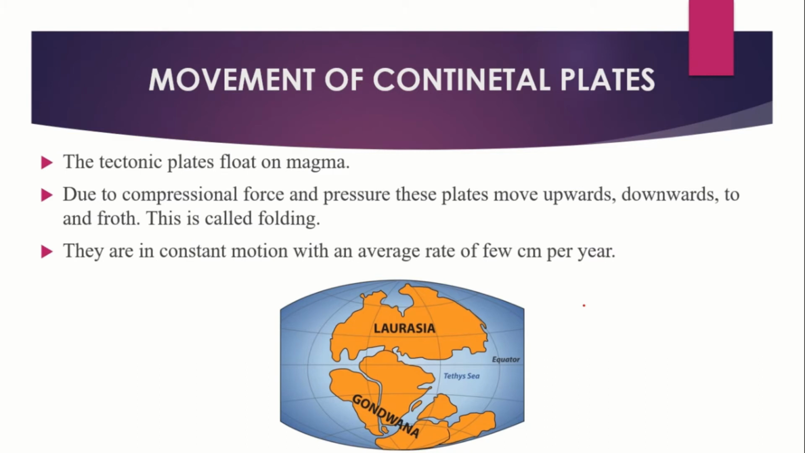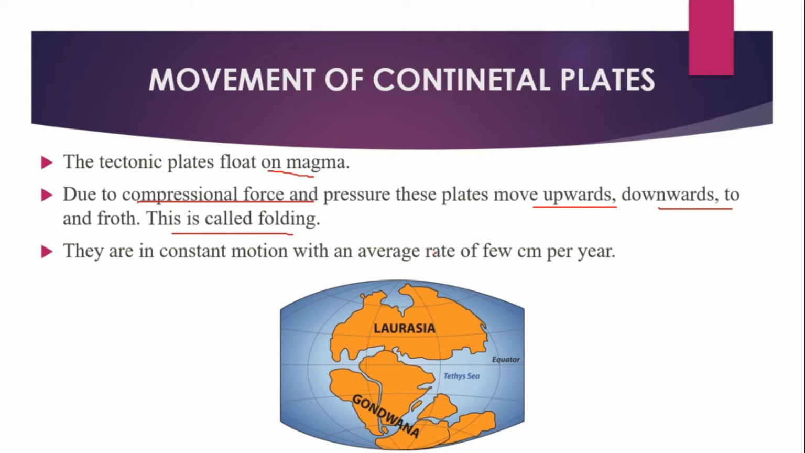Next we'll see the movement of continental plate. The tectonic plates float on magma. Due to lateral compressional force, the plates are forced to move upwards and downwards. This is called folding. Mountains formed by folding are called fold mountains. The process of folding creates lofty mountain ranges such as the Himalayas and Alps.